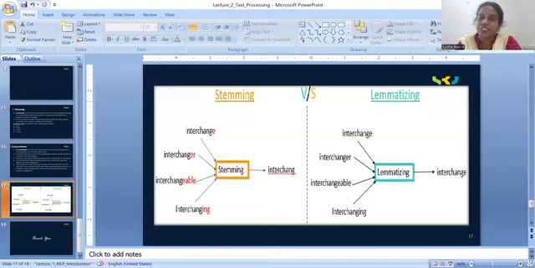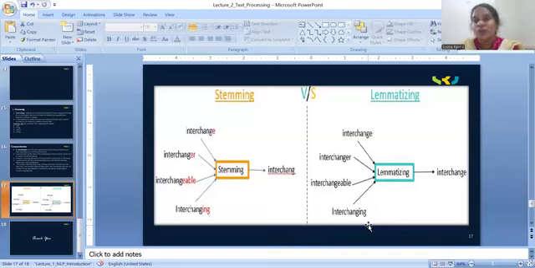Same, we can check for the lemmatization. Interchange, interchanger, interchangeable, interchange. Okay, so for all of these, if we apply lemmatization, what are we getting? Interchange. Are you able to check the difference between stemming and lemmatization?